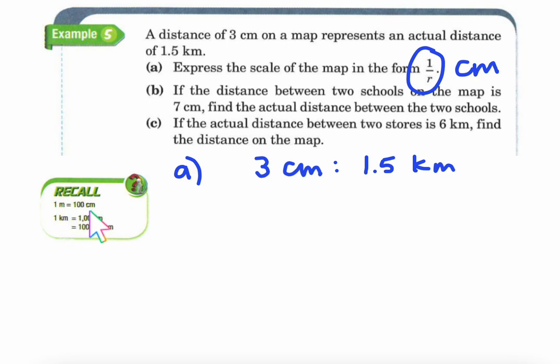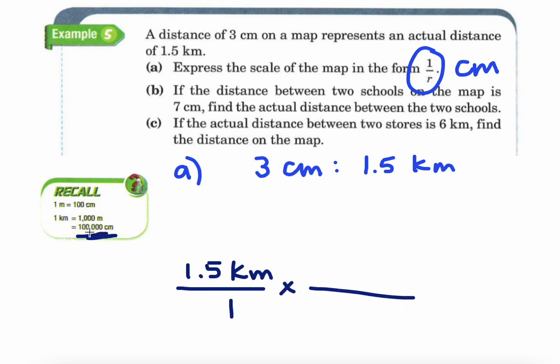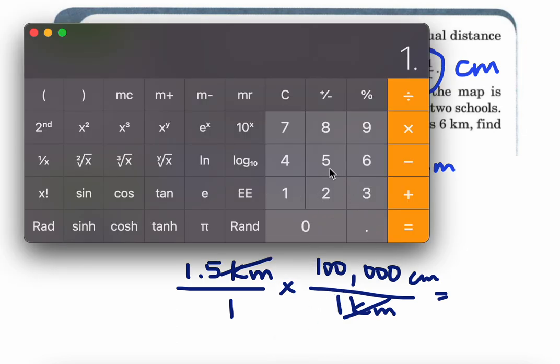All right, and I have this information on the side here. I know that 1 meter equals 100 centimeters, 1 kilometer equals 1,000 meters, or 100,000 centimeters. So I'm going to use this information right here. All right, so 1.5 kilometers over 1. Need to change it into centimeters. So 1 kilometer on the bottom to cancel that out equals 100,000 centimeters. So that means I'm taking 1.5 and multiplying by 100,000. 1.5 multiplied by 100,000 equals 150,000.